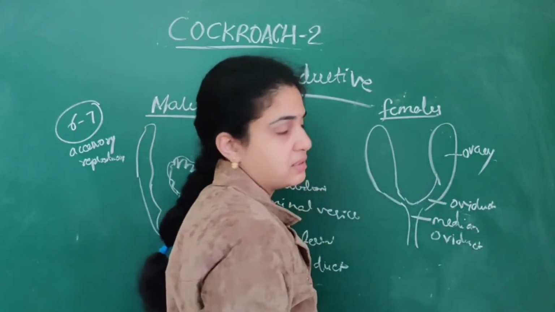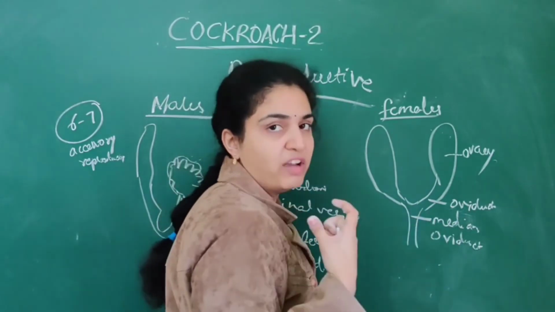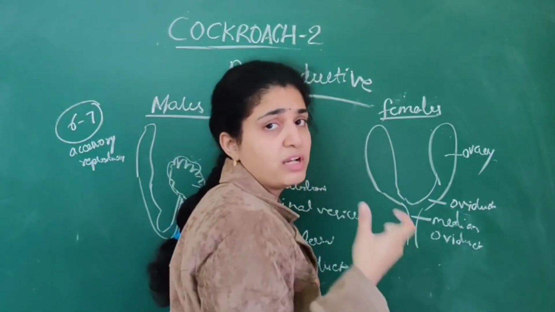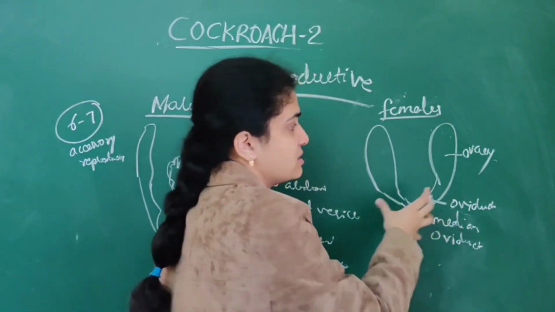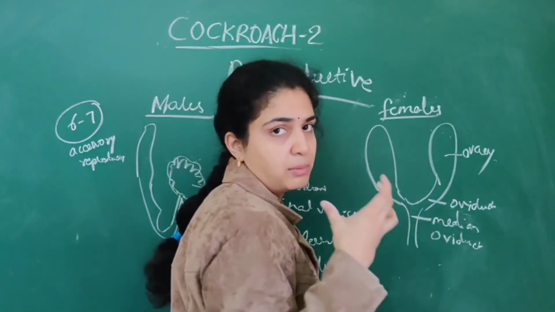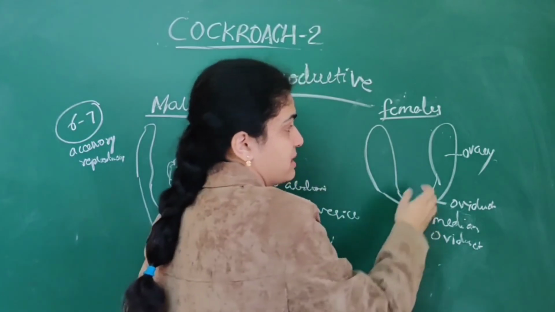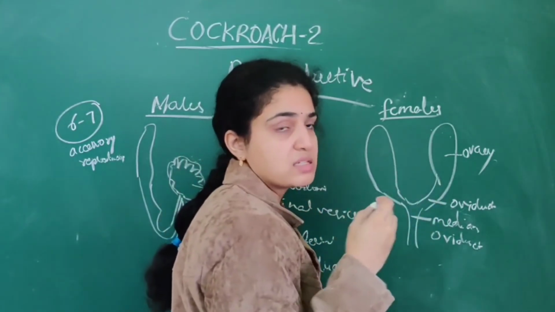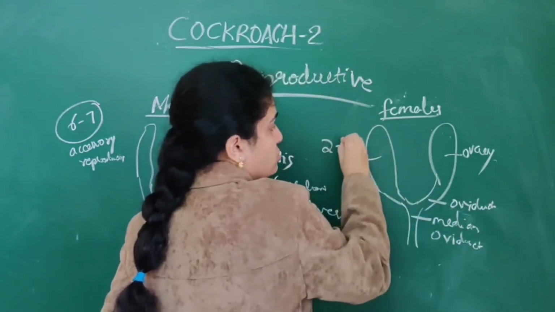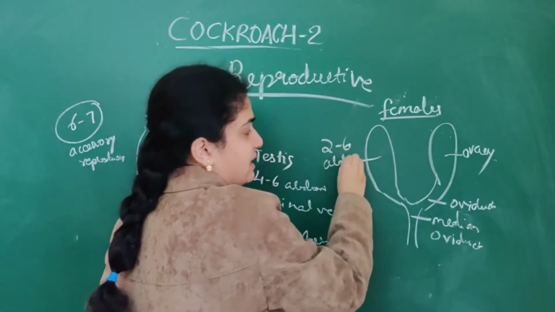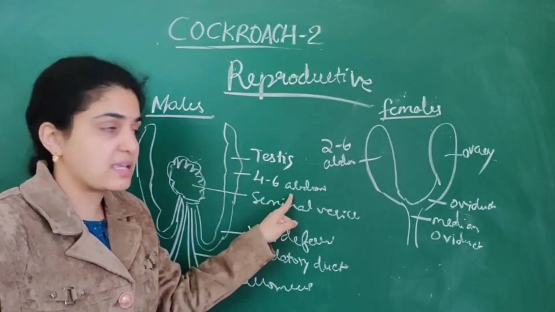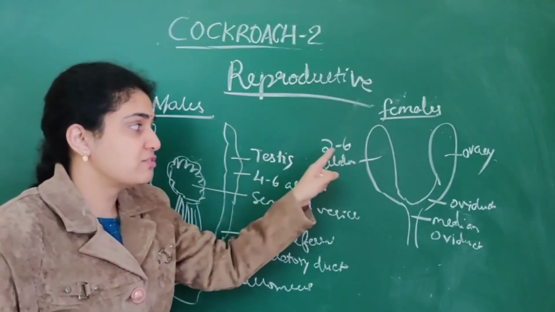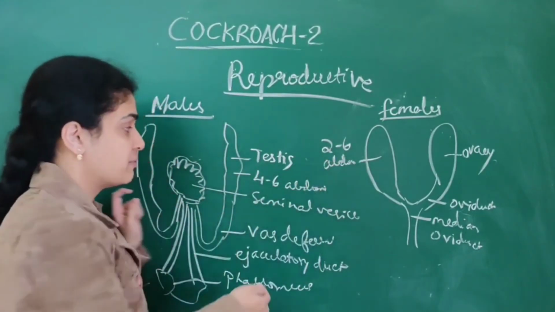This is the reproductive system in the females. And where do the ovaries extend? They extend from the 2nd to 6th abdominal segments. Testes extend from the 4th to 6th abdominal segments, but ovaries extend from the 2nd to 6th abdominal segments.